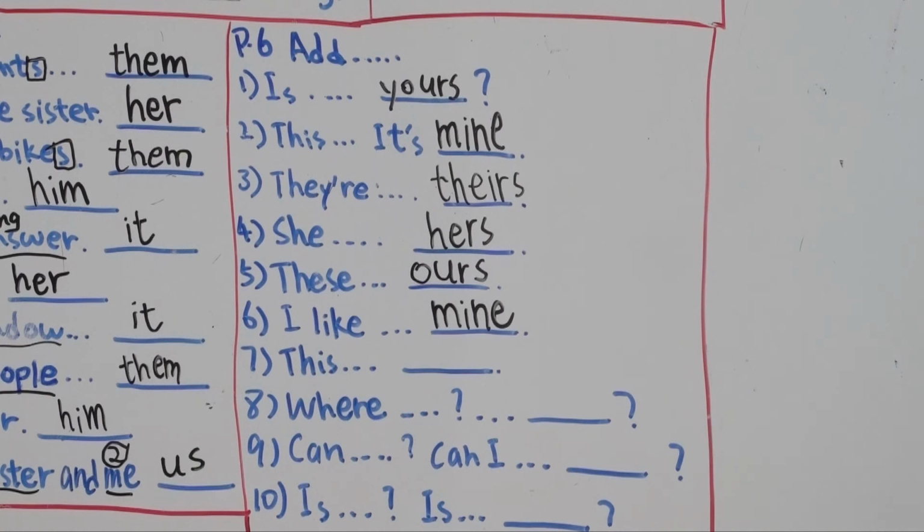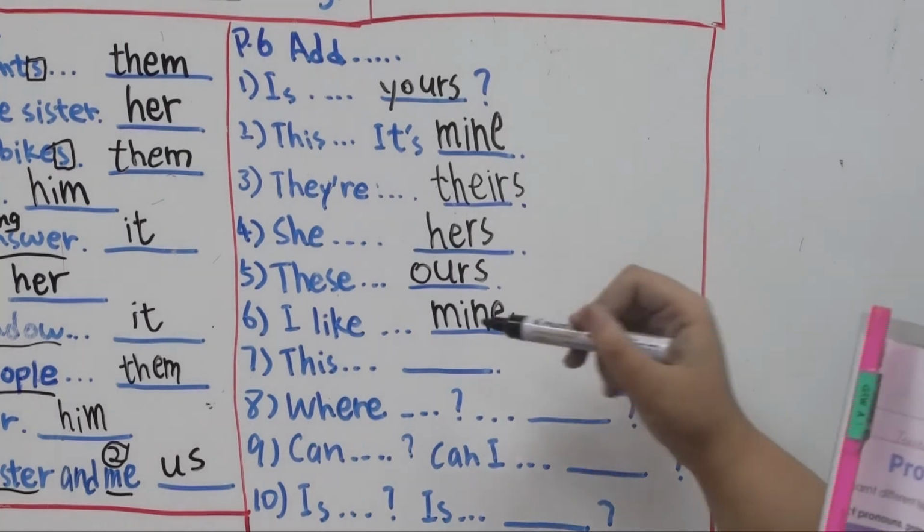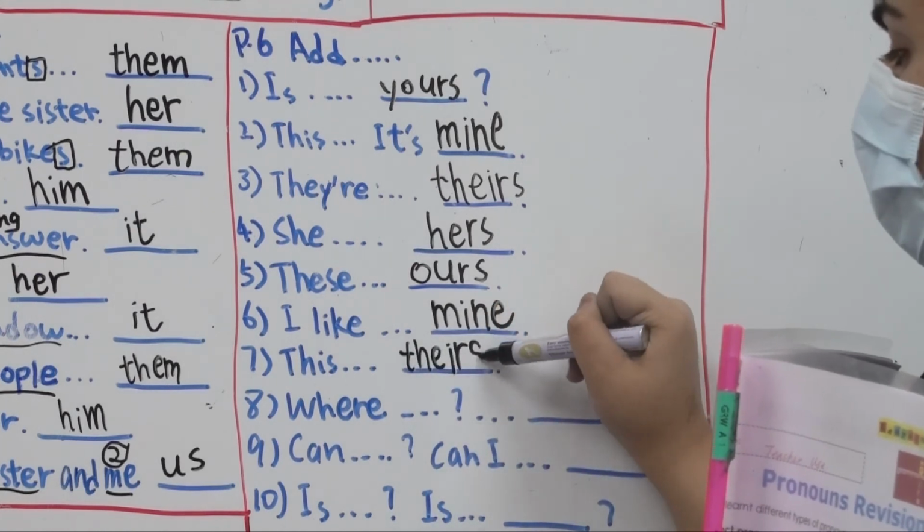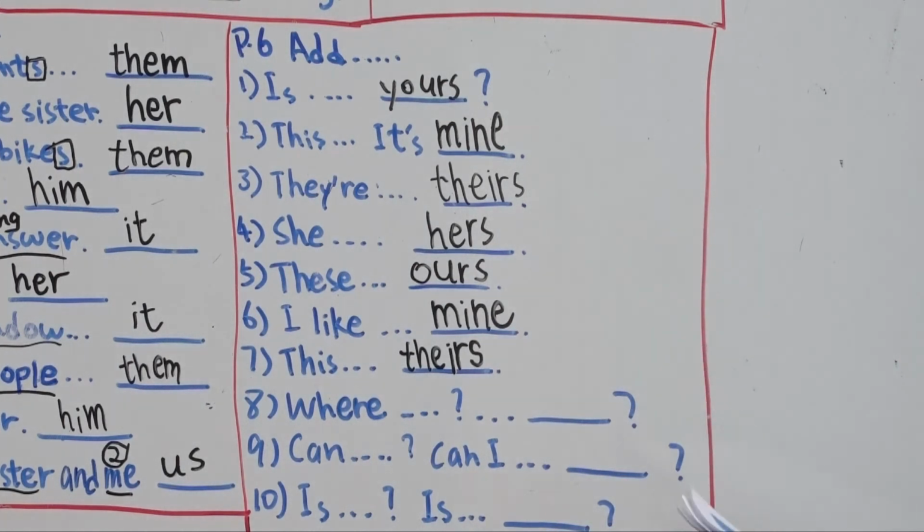The next one, number 7. This is the Ferrari car. So Ferrari is a brand, alright, Ferrari car. Wow, it's a luxury car. Do you want to have a ride on it? Wow, I would love to. So this is their Ferrari car. Which word do you underline? Their Ferrari car. So instead of saying their Ferrari car, we can replace it with the possessive pronoun theirs. Right. Number 8.